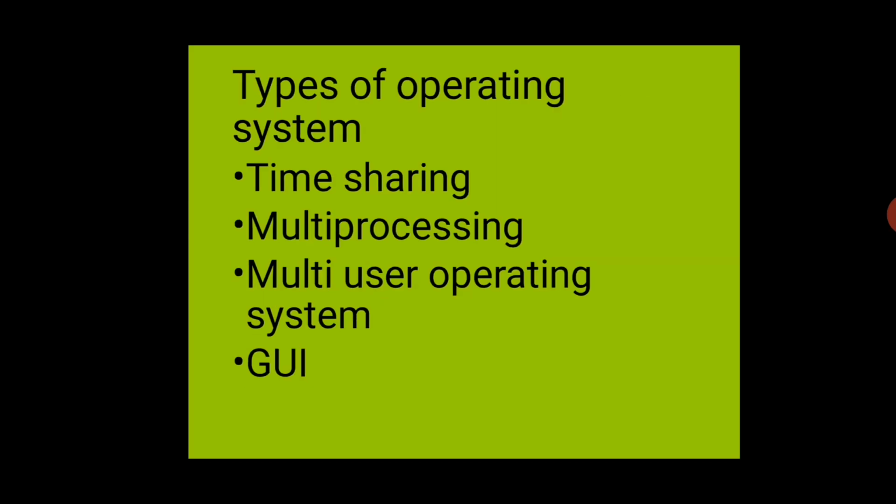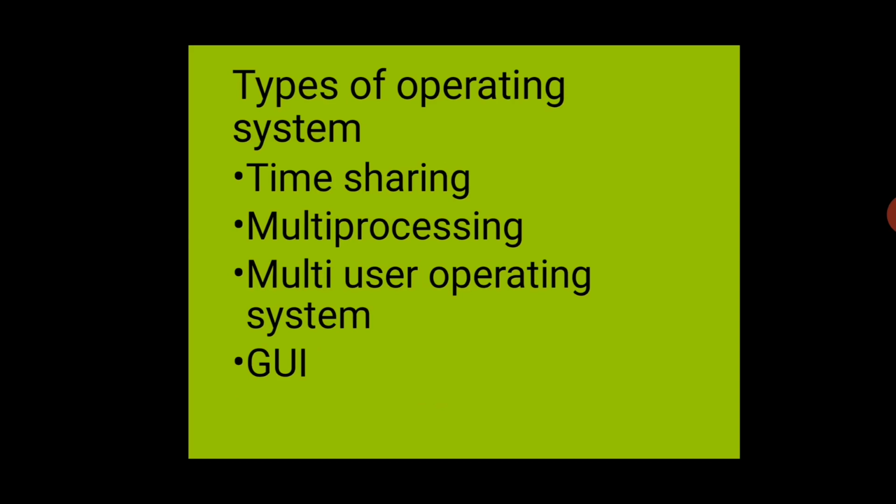Now we will discuss some types of operating system. First is time sharing. In a time sharing operating system, we are using one CPU, but a number of people are using that single CPU.